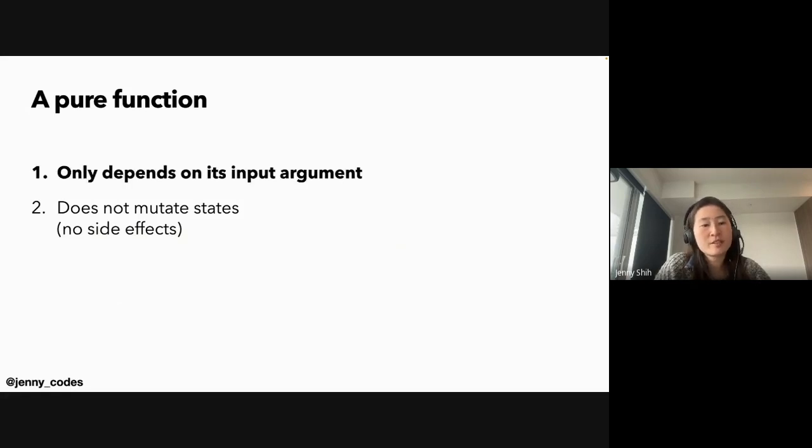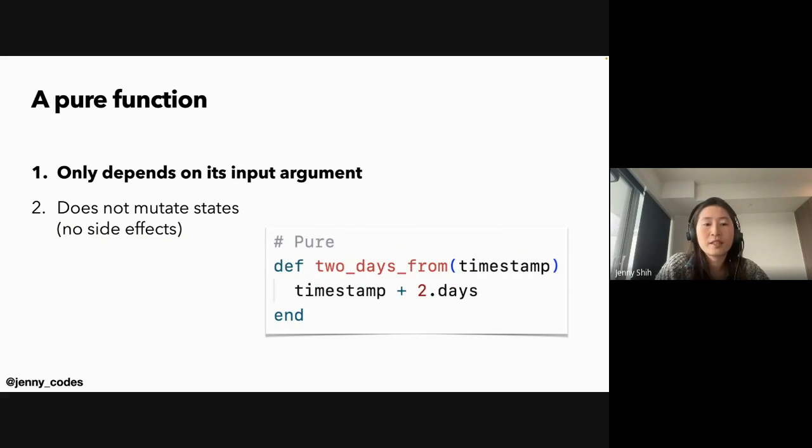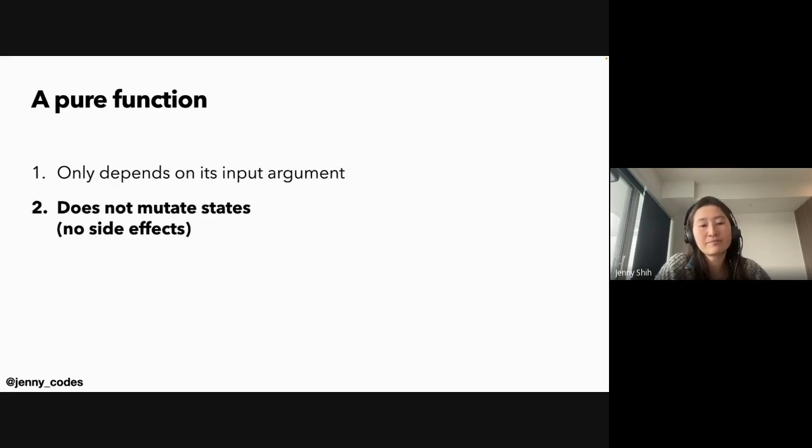First, it only depends on its input arguments. For example, this function is not pure because there's no input argument, but it relies on the time module to produce a value. So it'll be different every time you call it. And if we change it a bit, and instead of calling the time module right inside the definition, we pass the timestamp in as an argument, then it's a pure function, because as long as the argument is the same, the result will be the same.